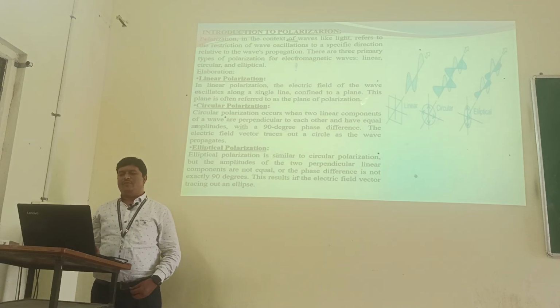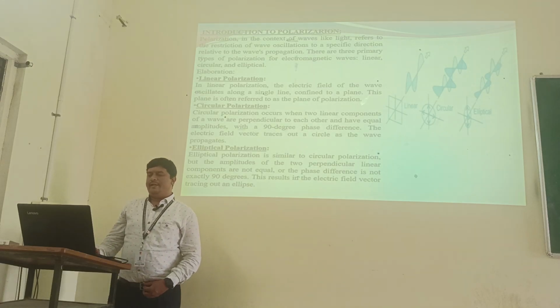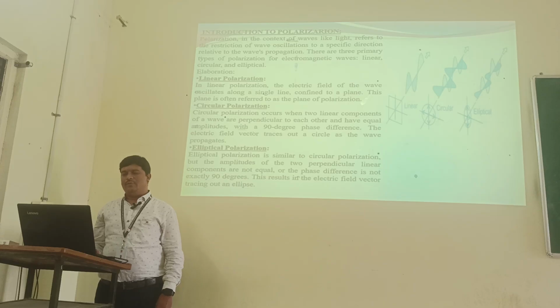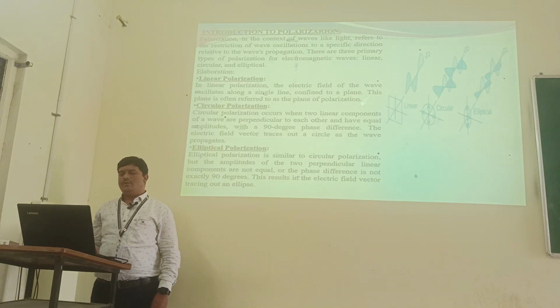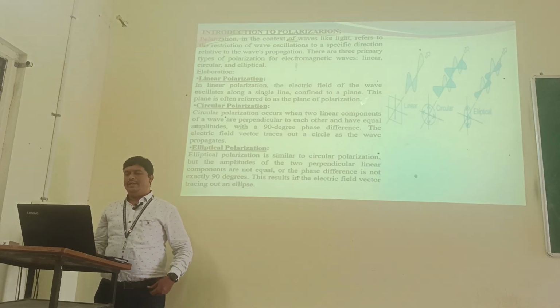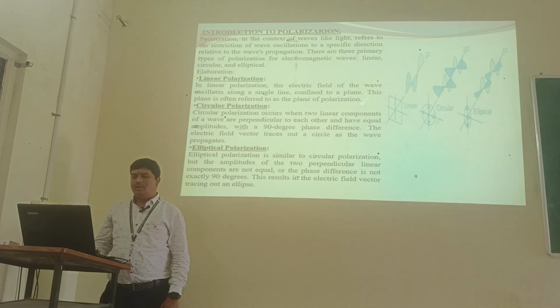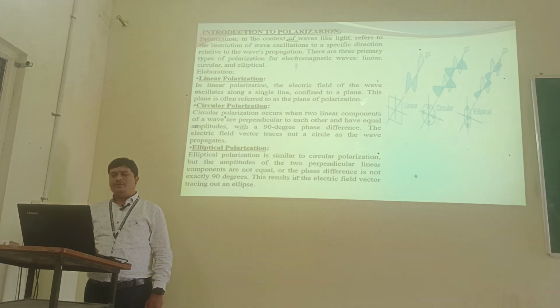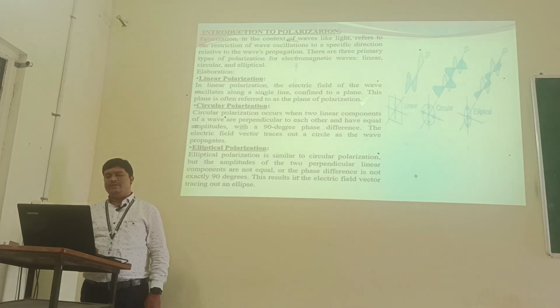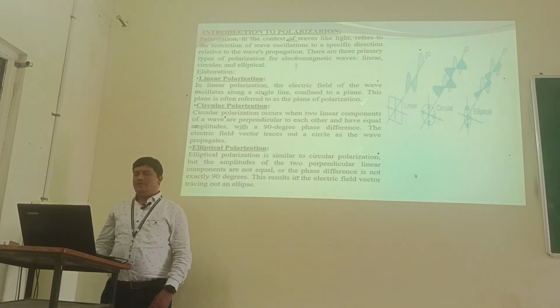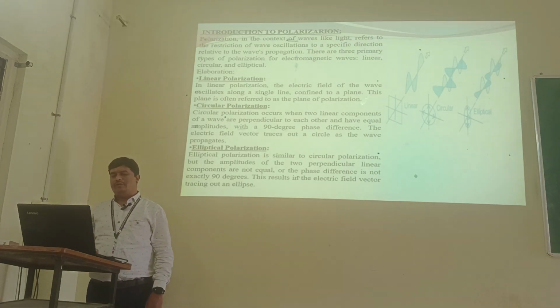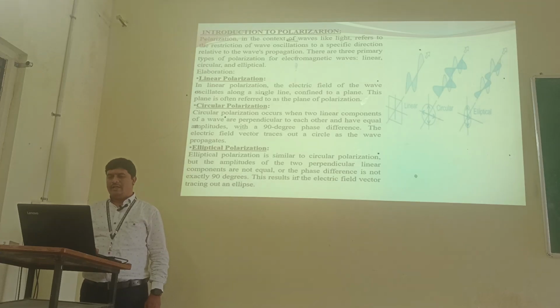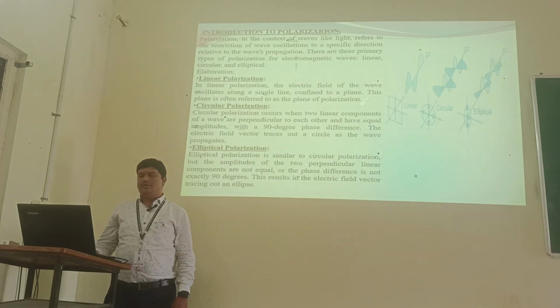This plane is often referred to as plane polarization. Next, circular polarization. Circular polarization occurs when the two linear components of waves are perpendicular to each other and have equal amplitudes with a 90 degrees phase difference. The electric field vector traces out a circular path, so it is called circular polarization.